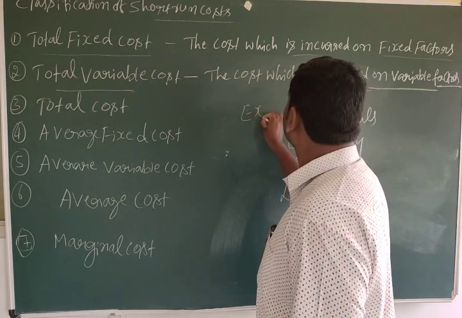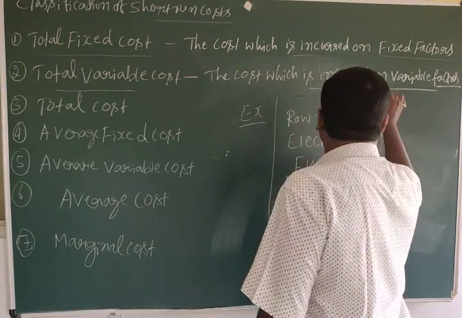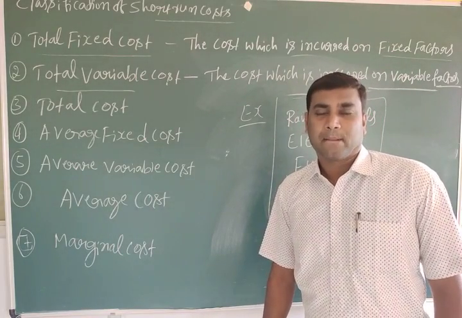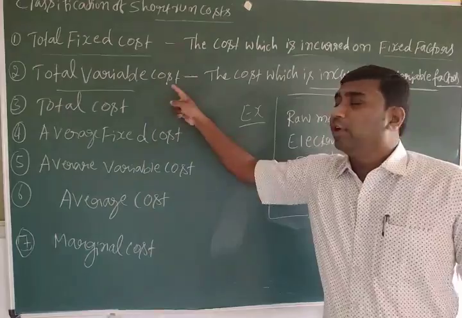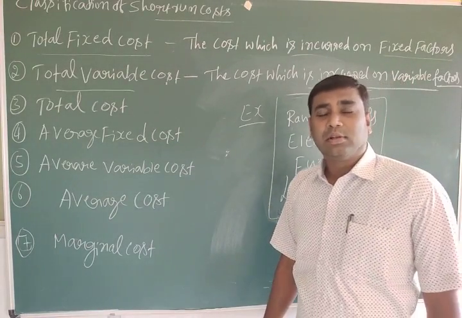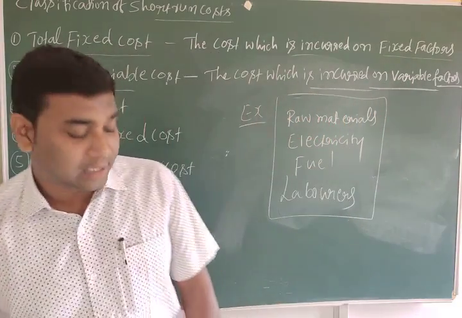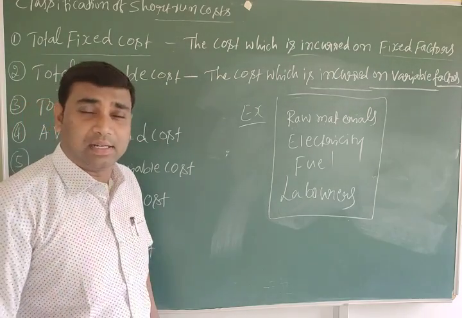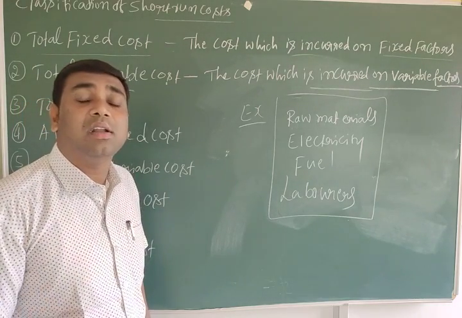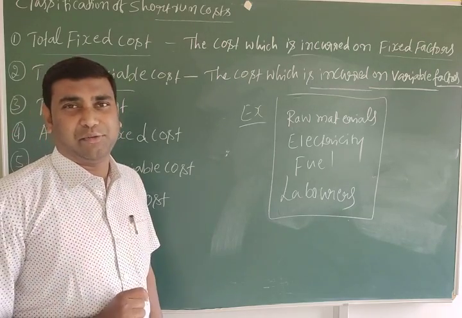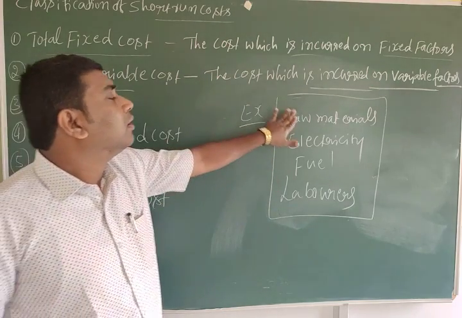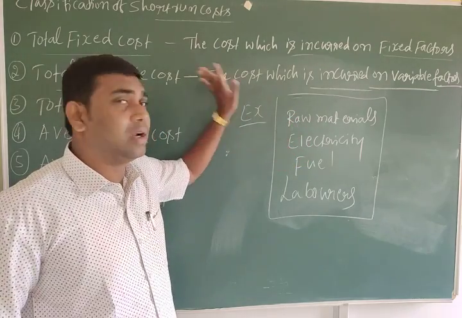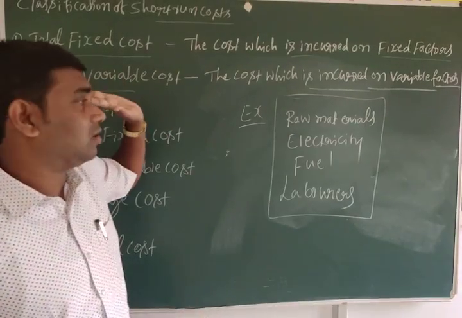Okay, these are all examples of variable factors. We are discussing total variable cost. The meaning of total variable cost is the expenses incurred on variable factors. For example, what we are expensing on raw materials is called total variable cost.